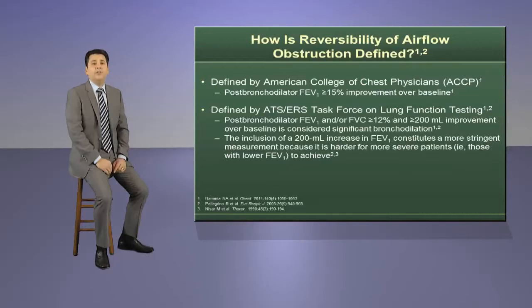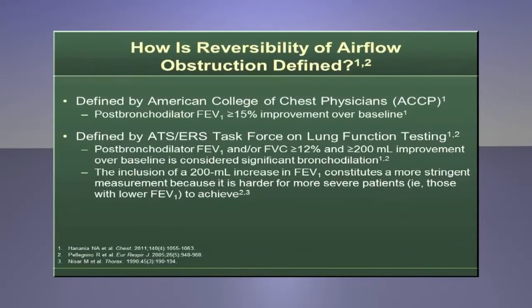Your audience now knows that there is no clear consensus about what constitutes reversibility in patients with airflow obstruction, but now you can point out that the ACCP and the ATS provide guidance with regard to what entails significant improvement in FEV1. As shown in the graphic, the ACCP defines reversibility of airflow obstruction as an increase in FEV1 that is at least 15% above the pre-bronchodilator FEV1.